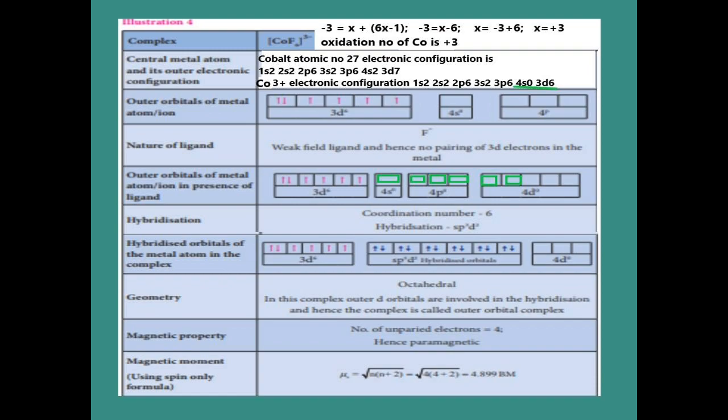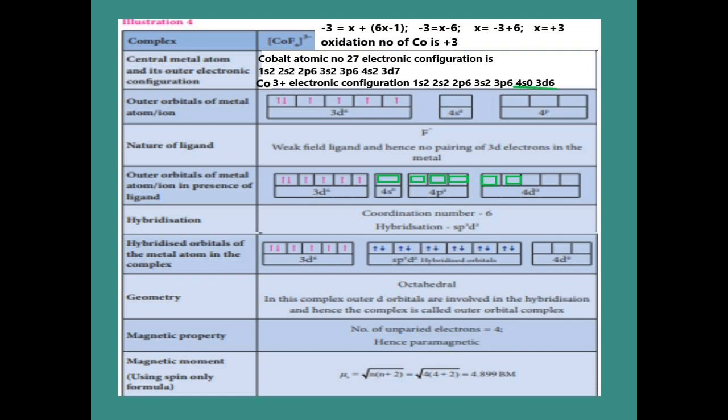In this illustration 4, the complex given is hexafluoridocobalt(III), [CoF6]3−. So the net charge is minus 3, and we put X for cobalt and minus 1 for fluorine. How many fluorine are there? 6 fluorine, 6 into minus 1. After calculation, we get the oxidation number for cobalt as plus 3.